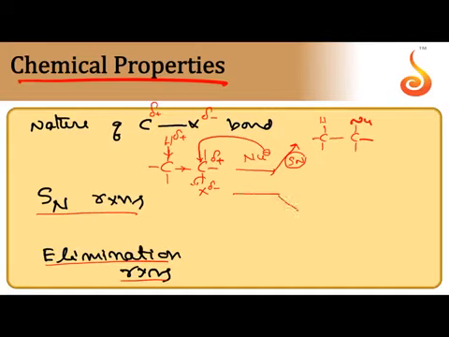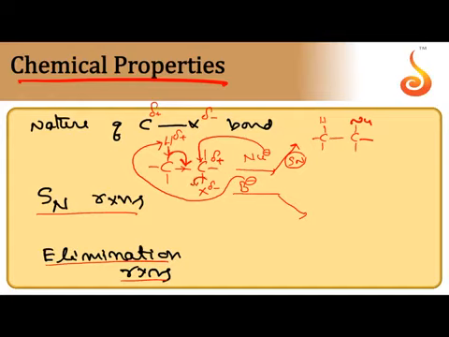Suppose the attacking reagent is a base. Both are attacking agents due to presence of lone pair, but base is one which prefers to abstract H plus. It won't attack at the electrophilic carbon. So if the attacking agent has more basicity, it abstracts H plus from beta carbon, then C-H bond pair present at beta carbon is dropped between alpha and beta carbons.